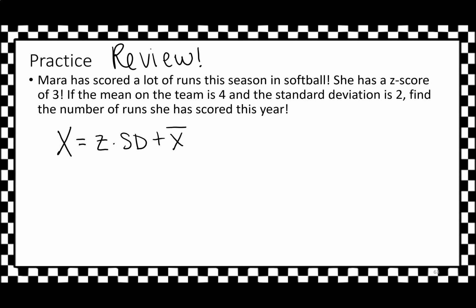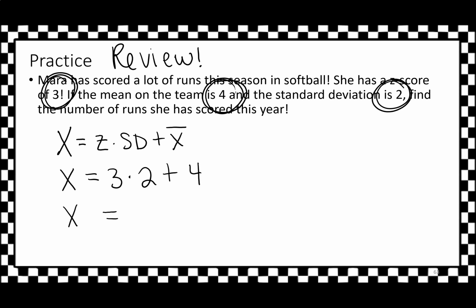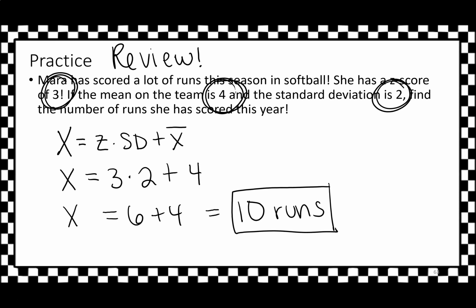This is a formula we derived earlier. We're just going to plug right in. So we get x is equal to a z-score of 3 times a standard deviation of 2 plus an average on the team of 4. So this becomes 6 plus 4, which gives us 10. So what's that answering? How many runs has she scored this year? 10 runs. All right, just a quick little review for you.